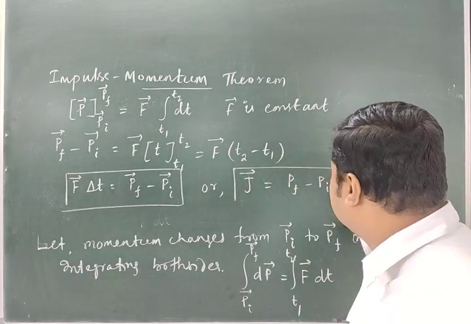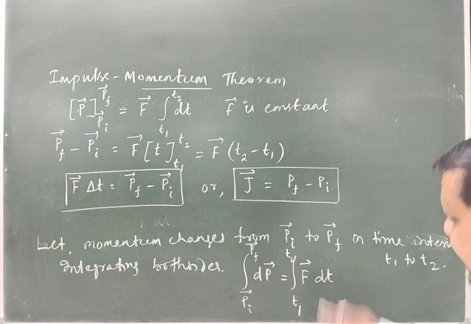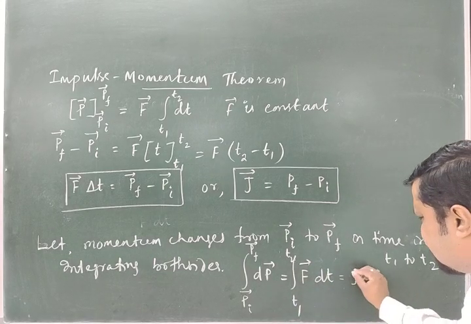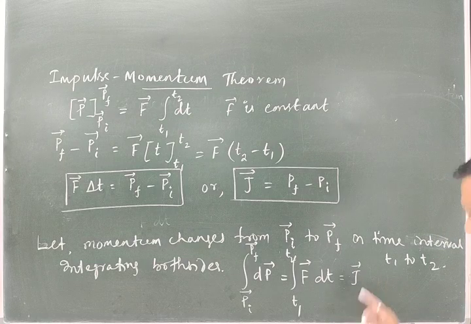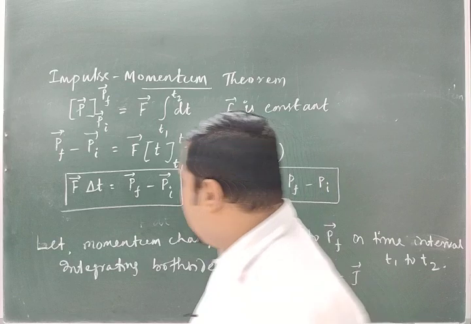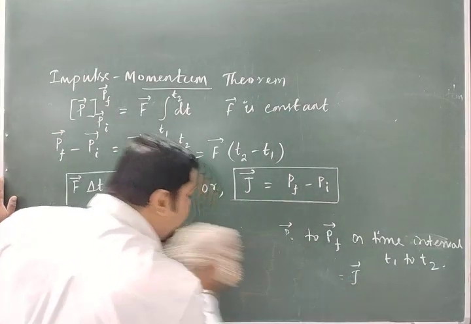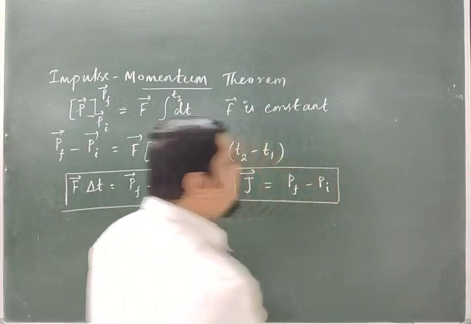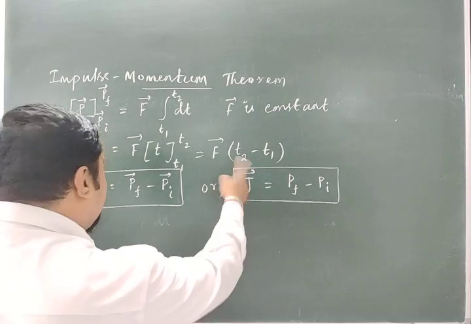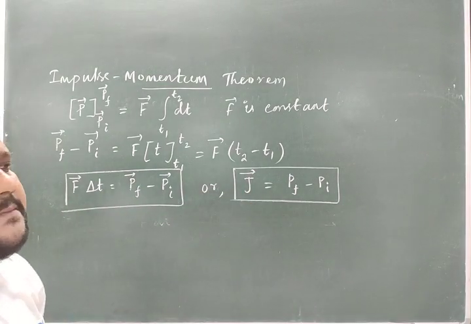Now a question arises in your mind: what if the force is not constant? Then you can say directly the integral of F dt from T1 to T2 is also J, the impulse. Then this J is also equal to Pf minus Pi. So now we have the statement: the impulse of a force is the change in momentum, Pf minus Pi.